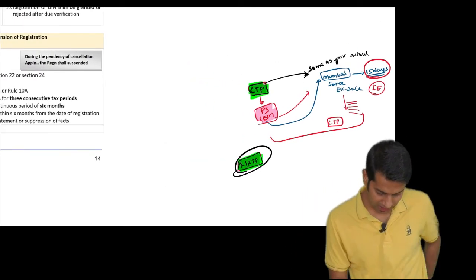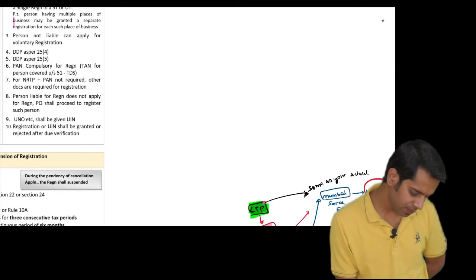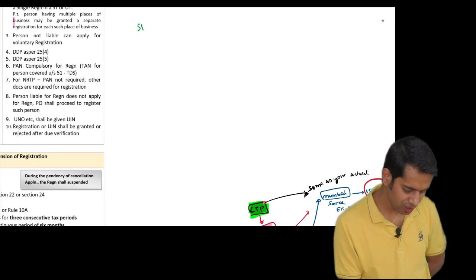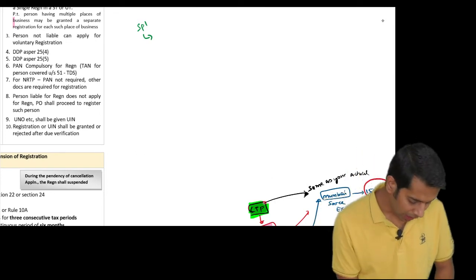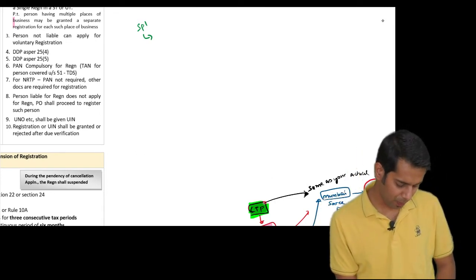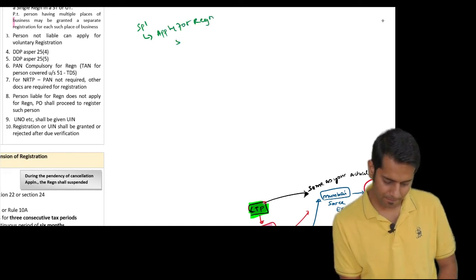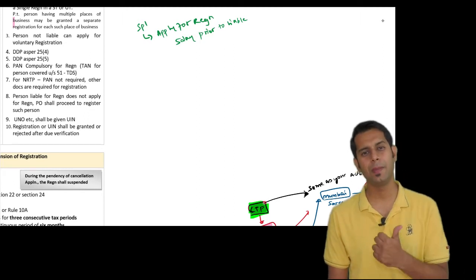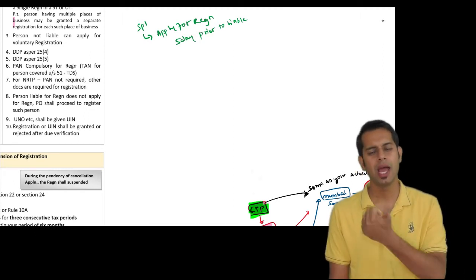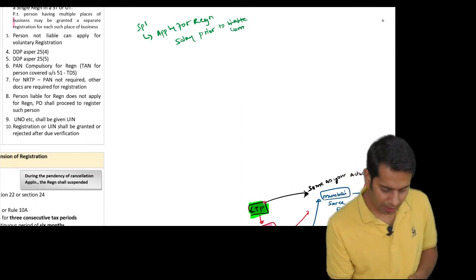Now, okay sir, we understood what is meant by casual taxable person and non-resident taxable person. Now tell us, what are the special provisions applicable to a casual taxable person and a non-resident taxable person? Special provisions applicable to them: point number 1, they should apply for registration 5 days prior to being liable. Meaning, they will have to make an application for registration 5 days prior to commencement of business.